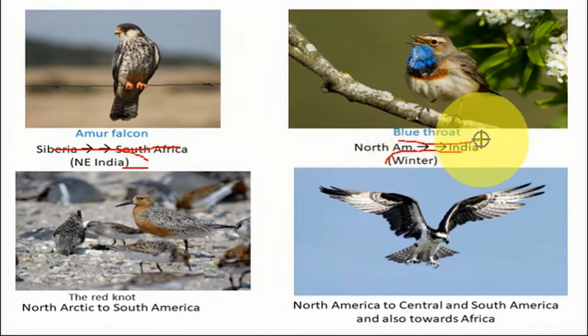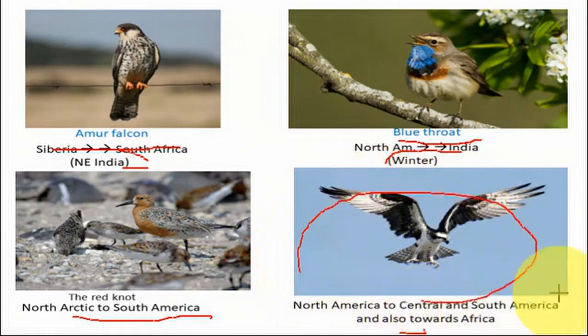This bluethroat bird also comes every year. The red knot, from the North Arctic to South America, also repeats its migration behavior every year. Then North America to Central and South America, and also towards Africa. They usually visit the whole area on a yearly basis.